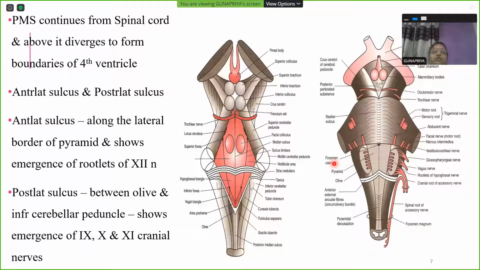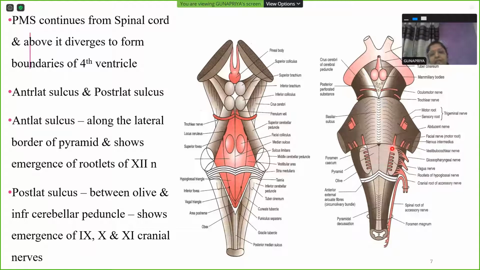It is just that the human body has foramen caecum named structures in 3 different parts, because examiners can ask you this in viva voce. And then on the posterior aspect, the posteromedian sulcus goes up and opens into the cavity of the fourth ventricle. Coming back to the ventral surface, once again, you have anterolateral sulcus, posterolateral sulcus.